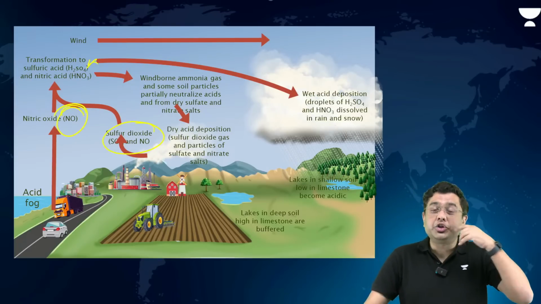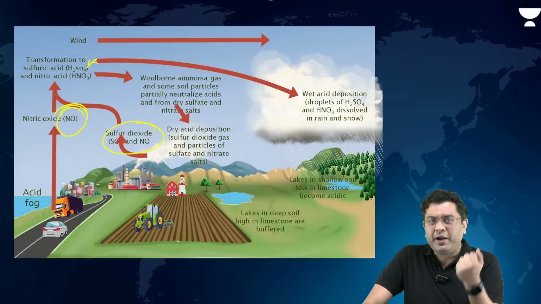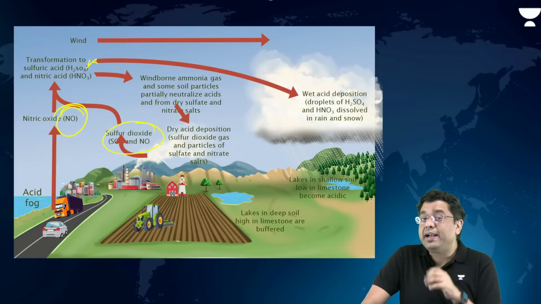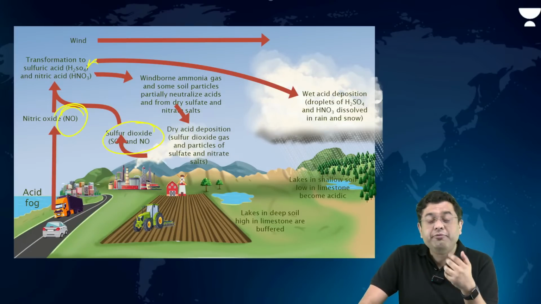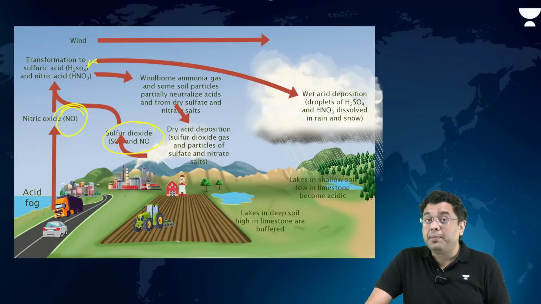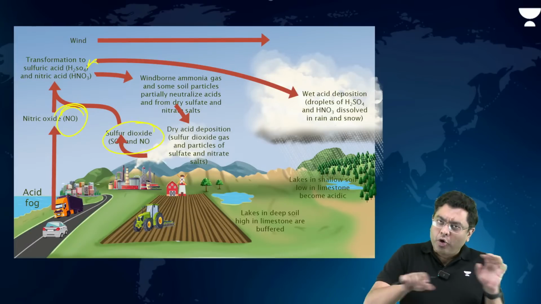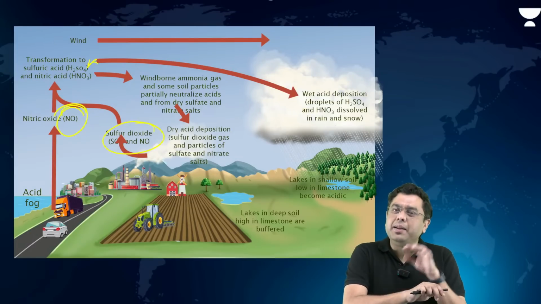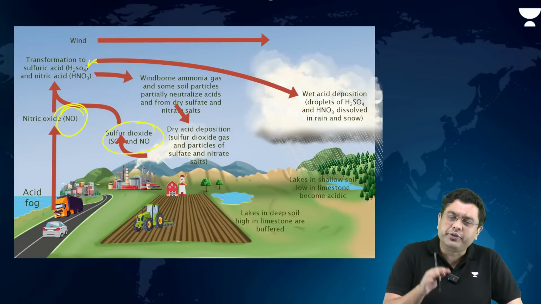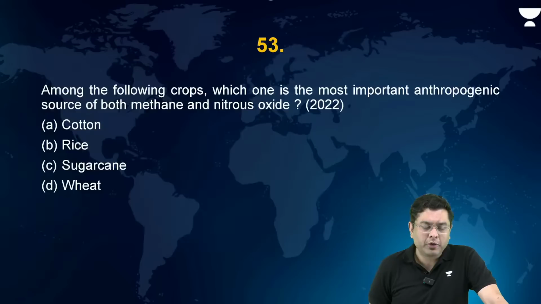This leads to degradation of the soil becomes acidic, so the ability to support plants reduces. Animals, many of them in the larval stages, they get impacted. At the same time, water bodies, they turn acidic, so their ability to absorb carbon, that starts to reduce. Monuments get damaged, and for us humans, that deposition of acid or exposure to that acid causes skin cancer and other diseases as well. Okay?